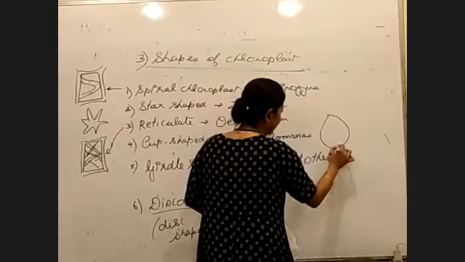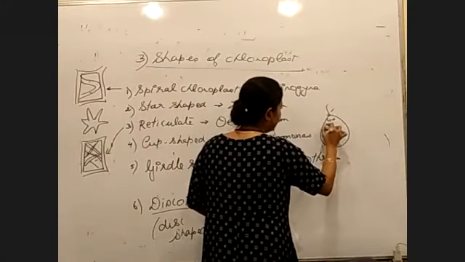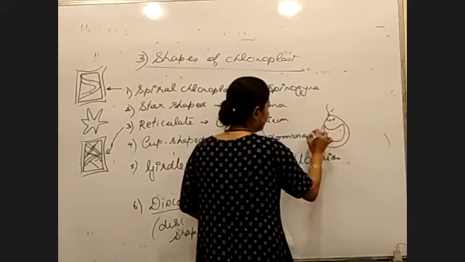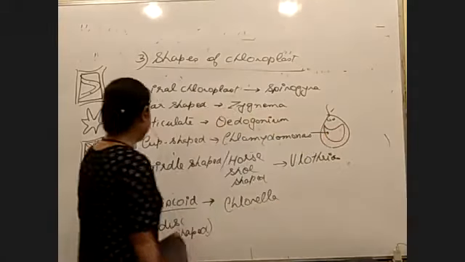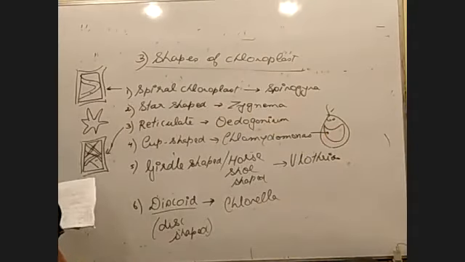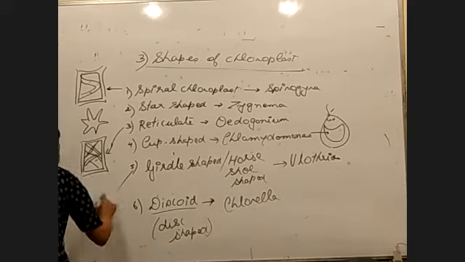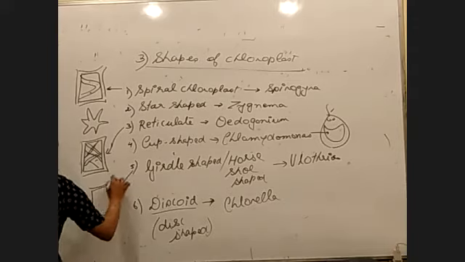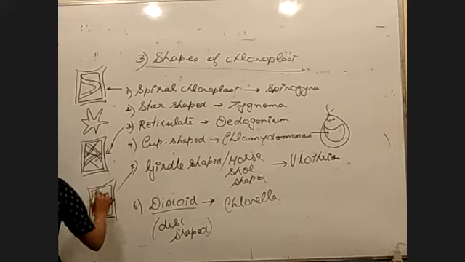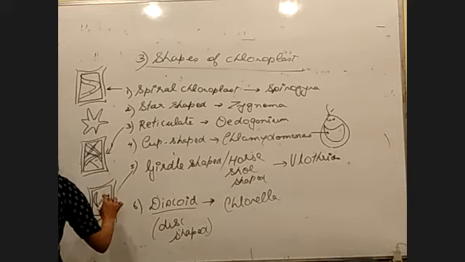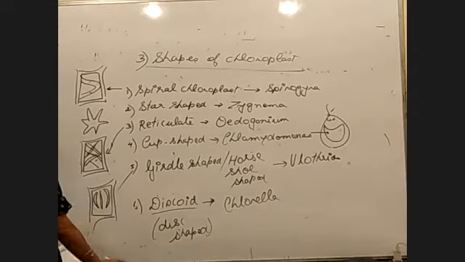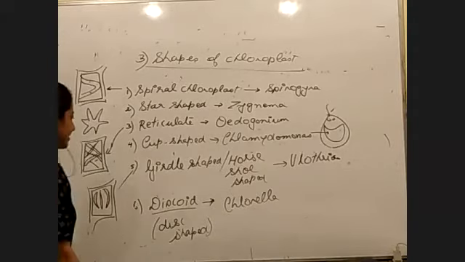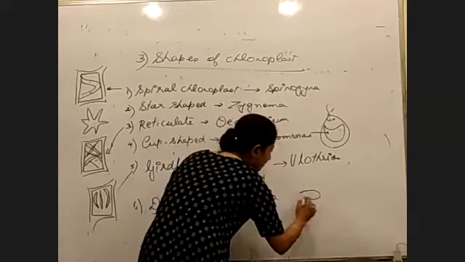Cup shaped is Chlamydomonas. If you draw a diagram like this, this is the cup shaped chloroplast. Girdle shaped is a horseshoe shape, so we will see the chloroplast like this. Horseshoe shape. Or discoid, which is disc shape.